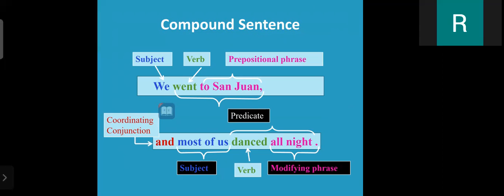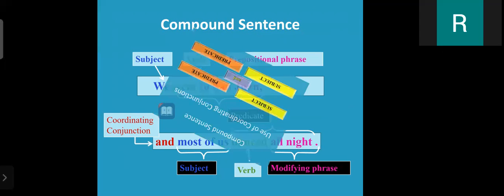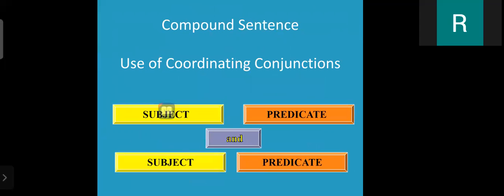We can use a coordinating conjunction and we can make a compound sentence. So in that way, we can explain compound sentence. It means in a compound sentence, first we have to use subject, predicate, and after that, we coordinate these two clauses with and, and again we can use subject and predicate.